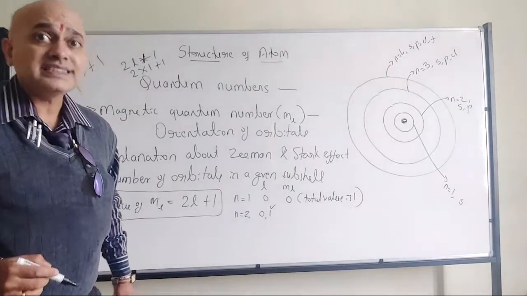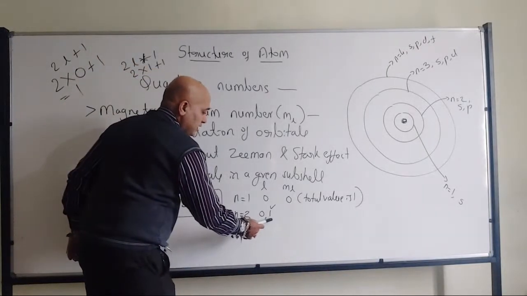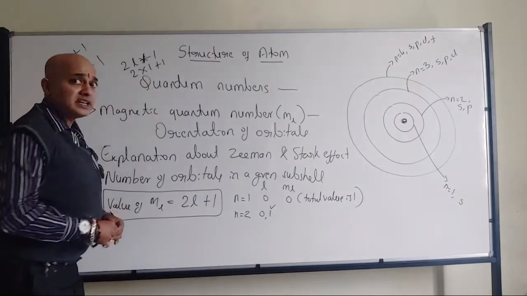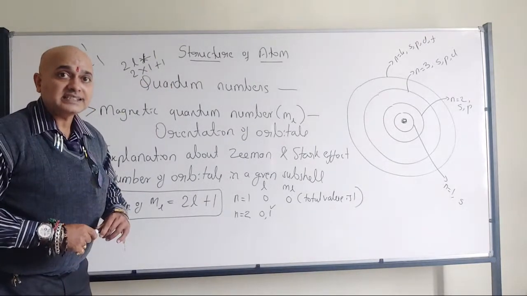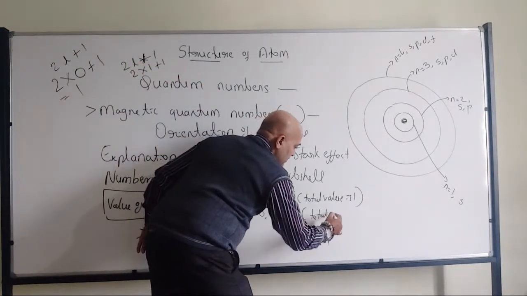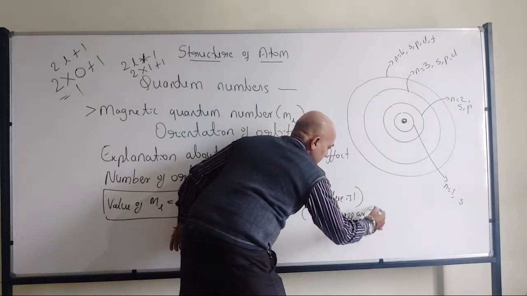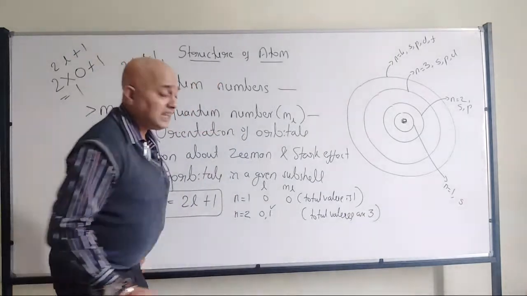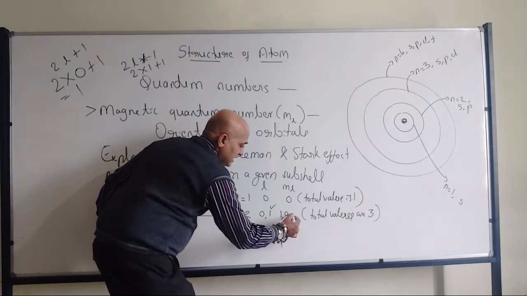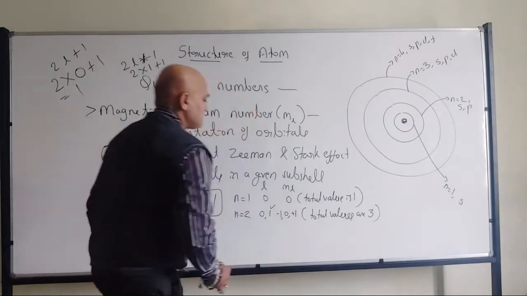So 2 into 1 plus 1, that means the total is 3. So the ml values, the total values are 3. One is +1, another one is 0, and another one is -1.